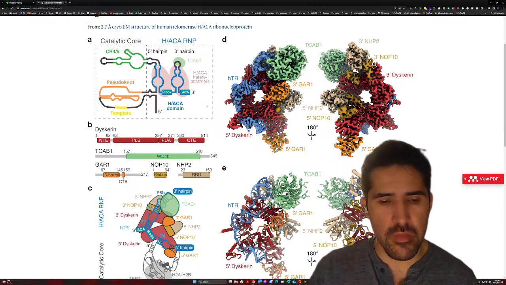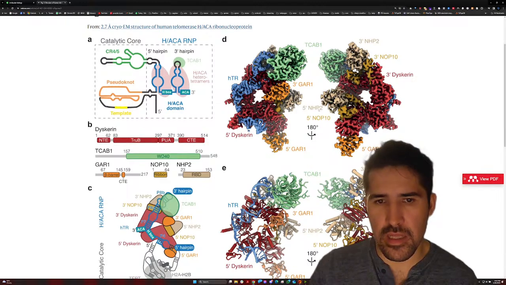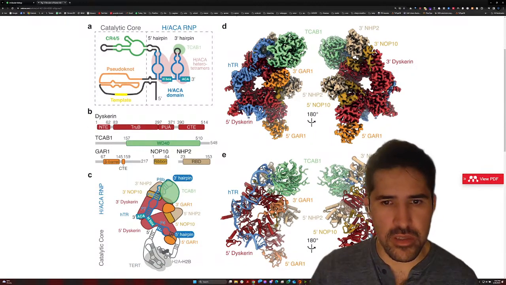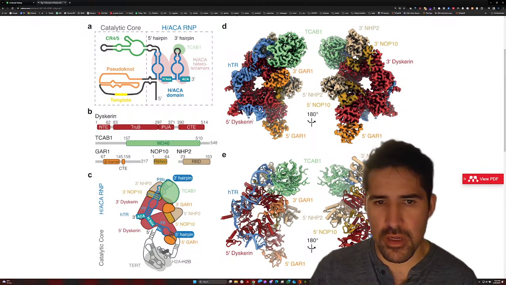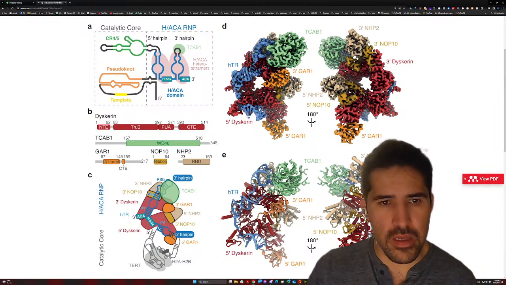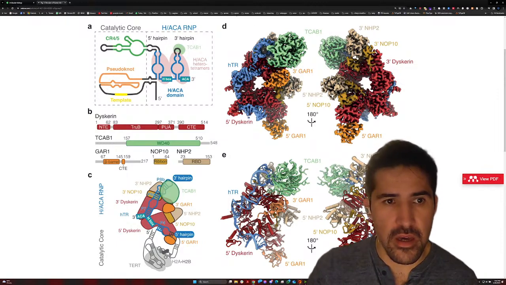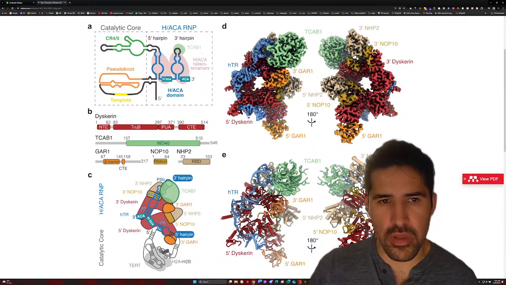So this is very cool, very interesting, and we can try to follow the colors. As you can see here, the blue parts mean the HTR regions, and probably these are going to be the TCAB1. Okay, so these are the proteins. Then let's try to find what else is in here, HTR.